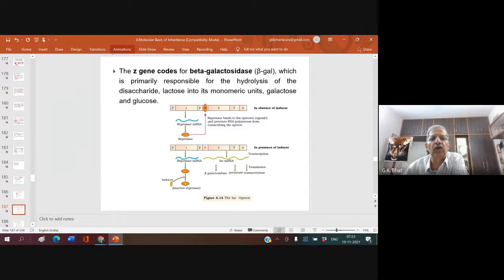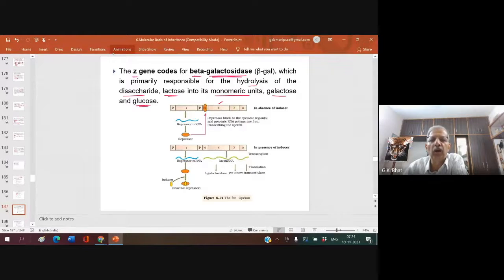Now let us look into the others. There is a gene called Z gene. Z gene codes for a protein, beta galactosidase, which is primarily responsible for the hydrolysis of the disaccharide lactose into the monosaccharides galactose and glucose.